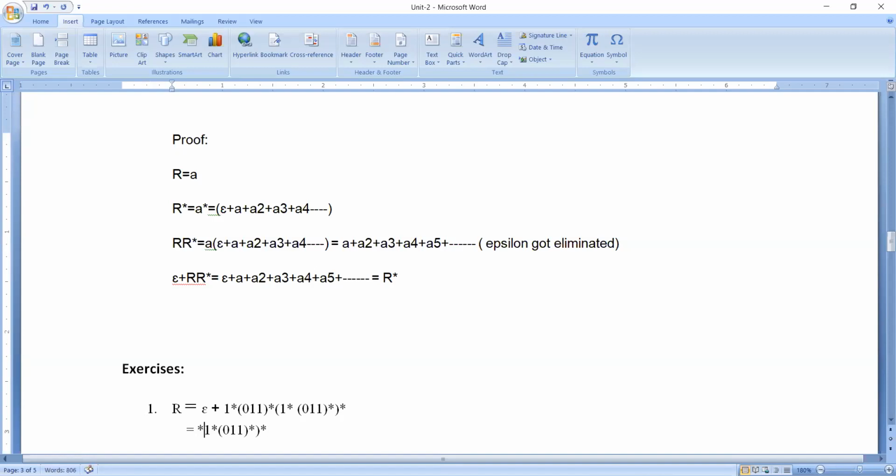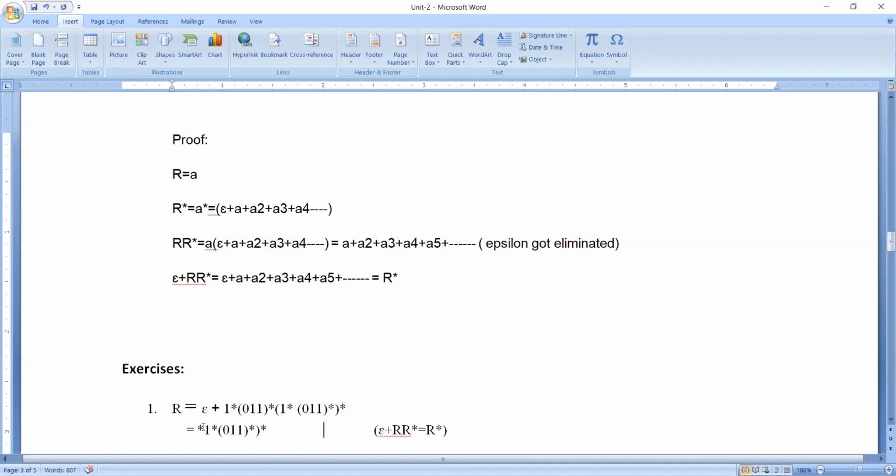So why do we come to this conclusion? The reason for coming to this conclusion is this formula. What is that? Epsilon plus r star is equal to r star. Just because of this we come to the conclusion that it is the answer.